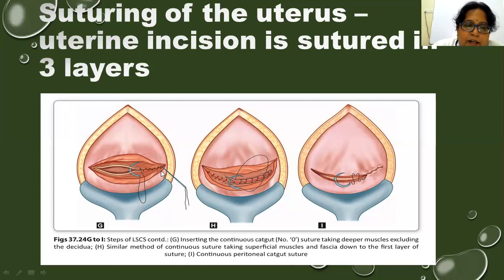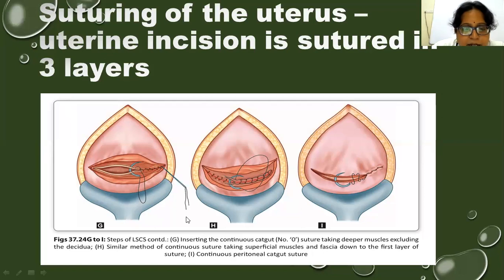The first layer takes the deeper muscles of the muscular layer of the uterus, excluding the decidua. The decidua should be excluded, and the deeper layer of muscles is sutured in a continuous layer starting from one angle, and it is tied when you reach the other angle.